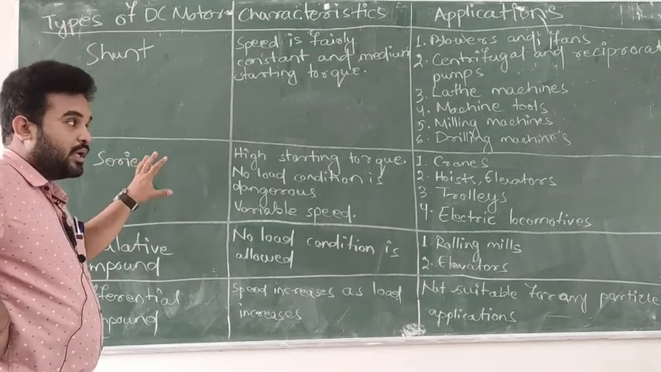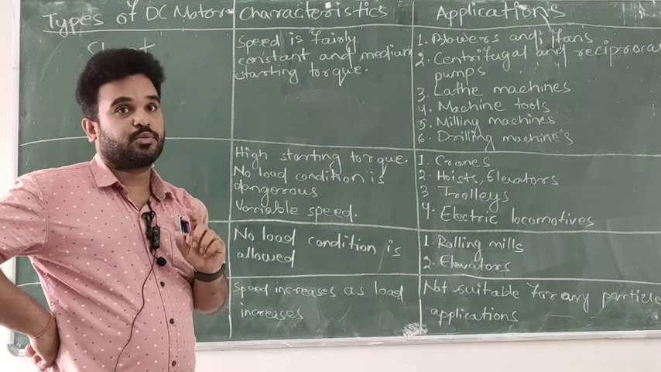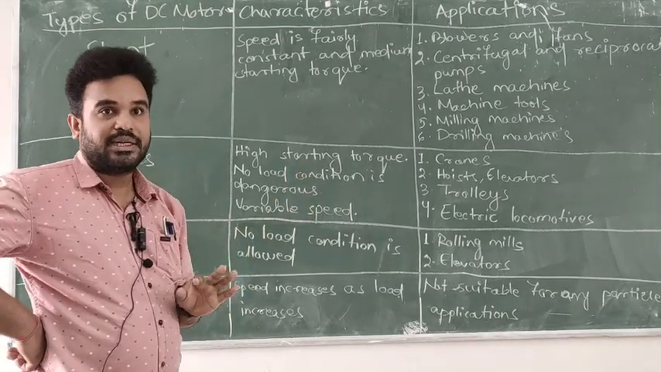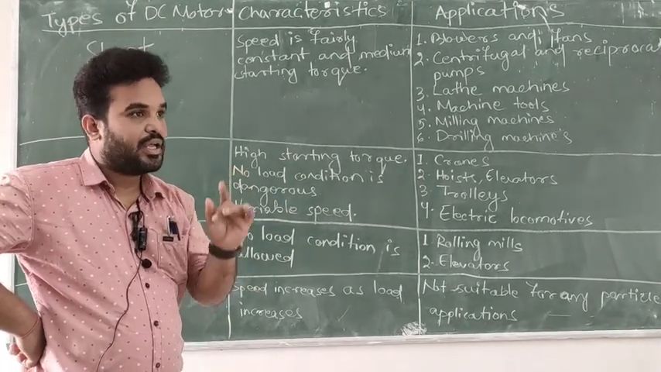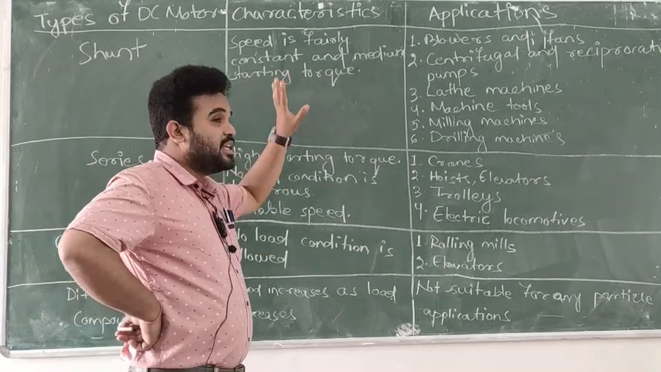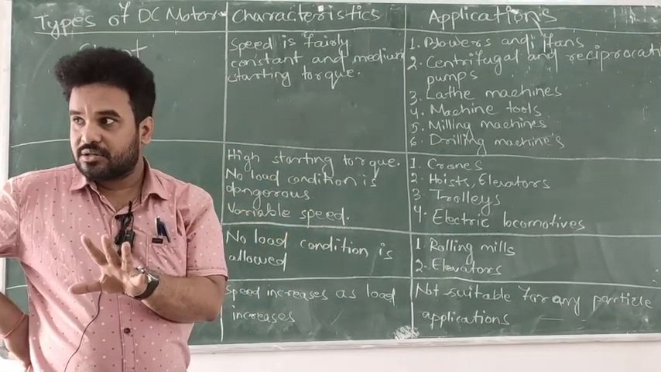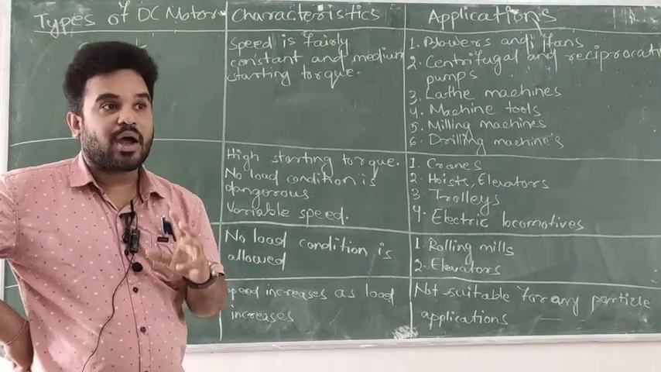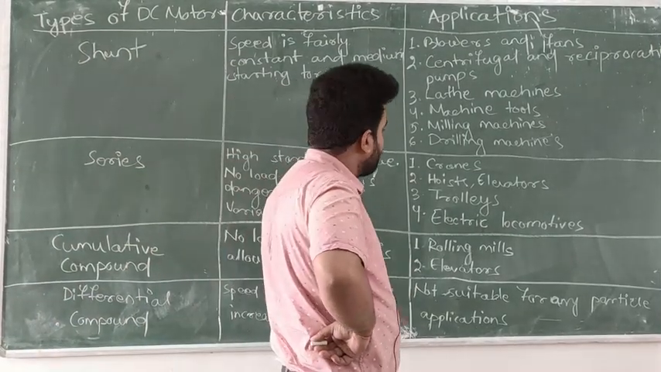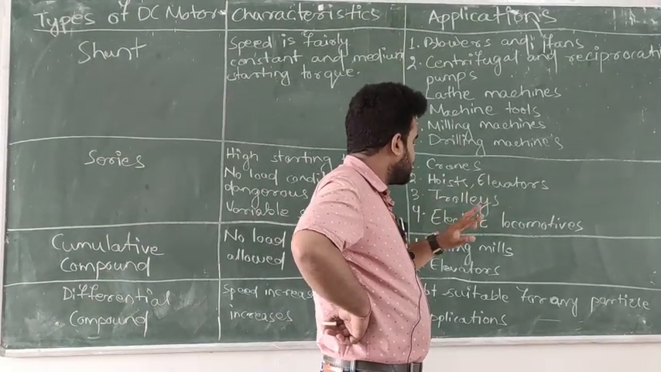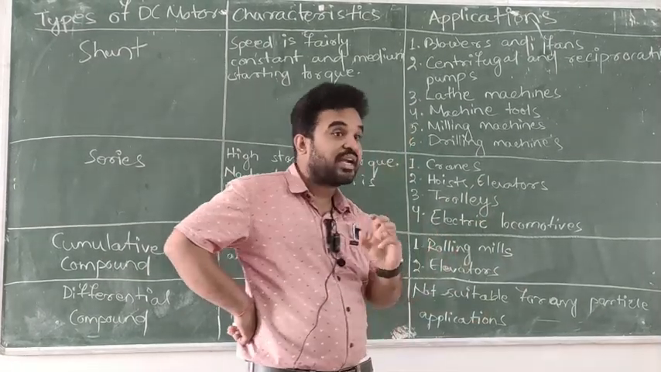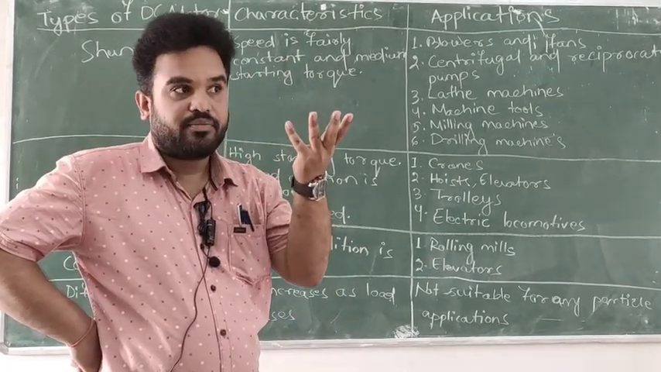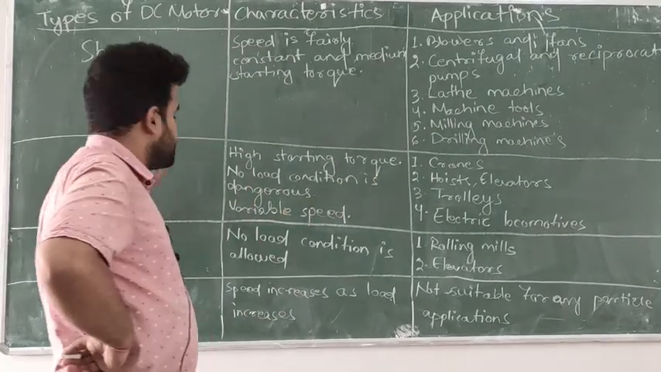Then DC series motor. When we are considering DC series motor, the important thing you will remember is that it has high starting torque. In DC shunt motor, speed is fairly constant, but DC series motor has high starting torque. High starting torque means the uses will be cranes, hoists, elevators, trolleys, electric locomotives. You can use cranes or lifts also. So these are the applications of series motor.